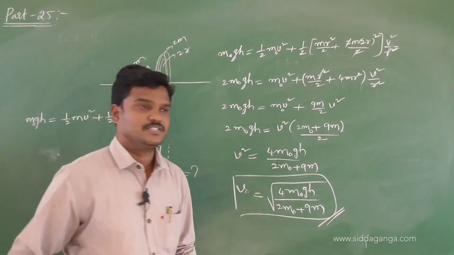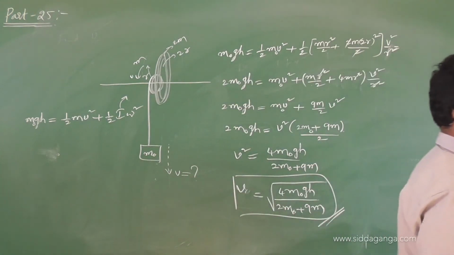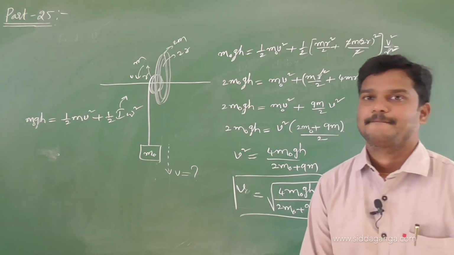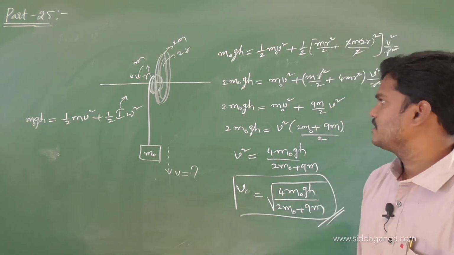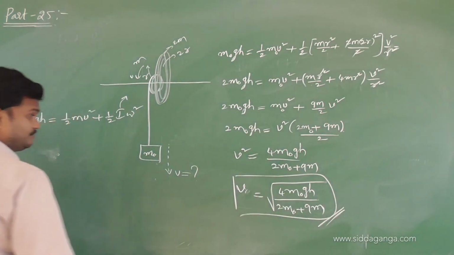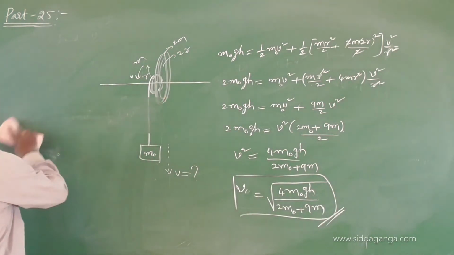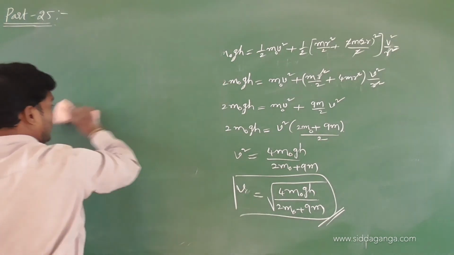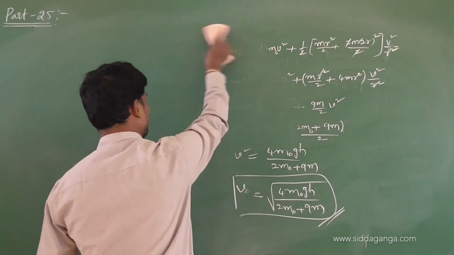Only calculation will play the main role. Now let us find some angular momentum problems. See, these are good level questions. Try to practice them. It will help a lot at JEE level.